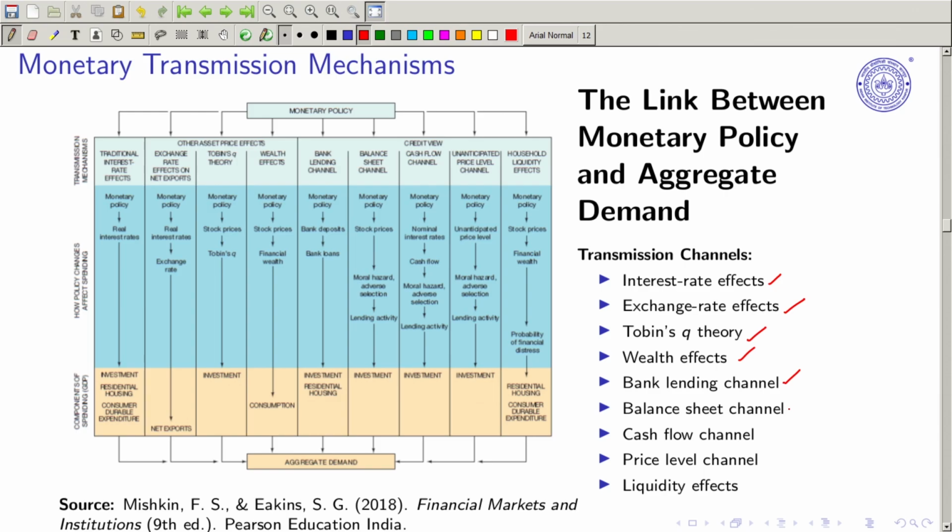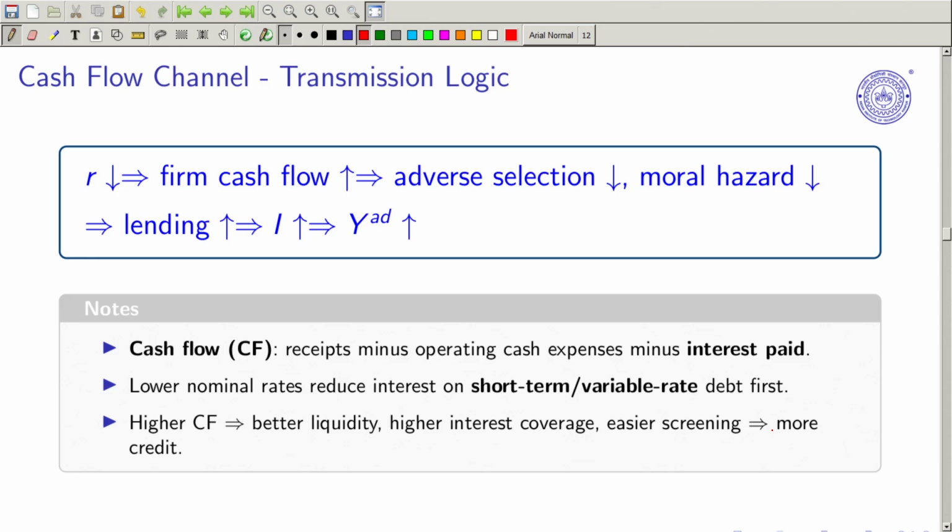Now we are getting into the balance sheet channel, cash flow channel and price channel. Liquidity we have also done. So we will be touching upon this angle, and this particular chart I have already explained, so let's not get into it. Here, first is the cash flow channel. What is the transmission logic? That when the rate of interest comes down, the firm's cash flow goes up.